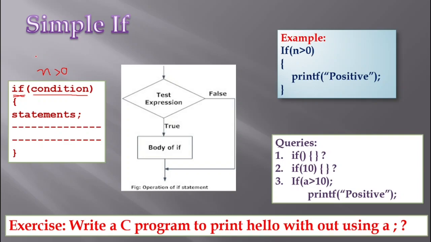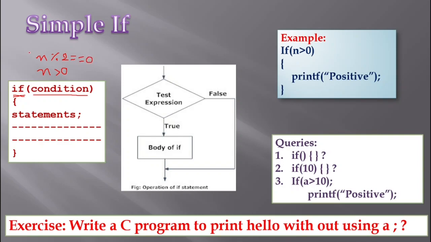Or if I want to say that if a number is even or odd, then I have to take this n and divide that number with 2. This is the percentage symbol, and whenever the number is divided by 2, if the remainder is equal to 0, then I can declare the given number is an even number.